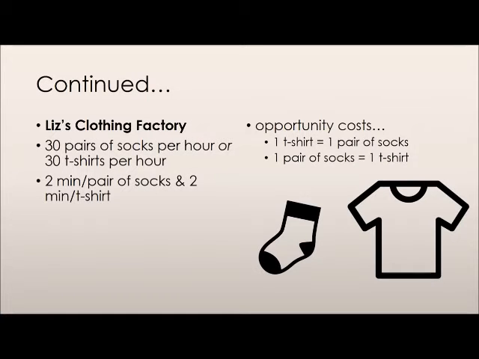Our second producer, Liz, also runs a clothing factory. She also only produces socks and t-shirts. The only difference is that in a given hour, Liz can produce either 30 pairs of socks or 30 t-shirts. Thus, she takes 2 minutes to produce a t-shirt and 2 minutes to produce a pair of socks. Thus, she could either use 2 minutes to produce one t-shirt or one pair of socks. Thus, her opportunity cost of producing a t-shirt is a pair of socks, and her opportunity cost of producing a pair of socks is one t-shirt.